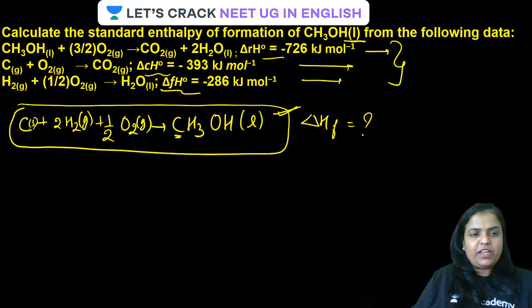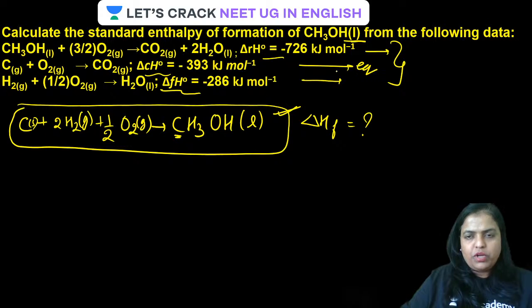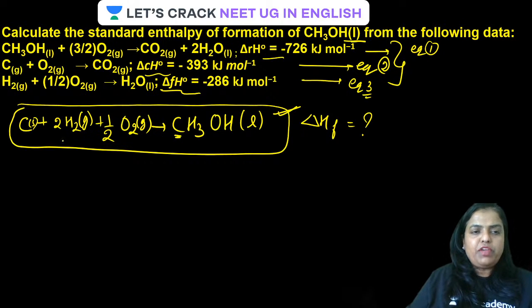Now it is very clear from here. We want 1 mole of carbon, that is there in equation 2, so take equation 2 as it is. This is equation 1, this one is equation 3, and we need 2 moles of hydrogen, so multiply equation 3 by 2.